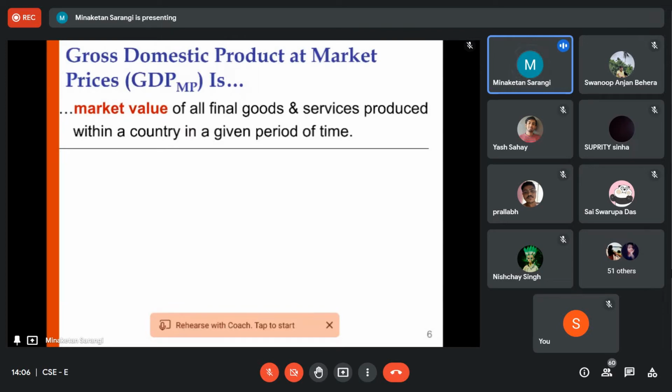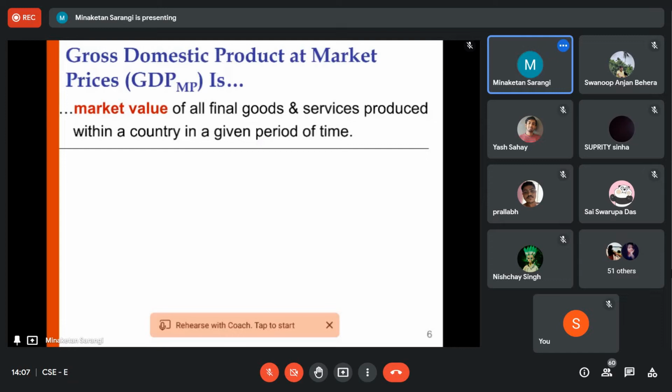What is the market value of all final goods and services? What is the meaning of the market value? Why do we require the concept of market value? Are there any goods and services produced which are not coming to the market or which do not have any market value? If the goods and services produced do not have any market value, will you take it under the concept of GDP? That we'll discuss here.